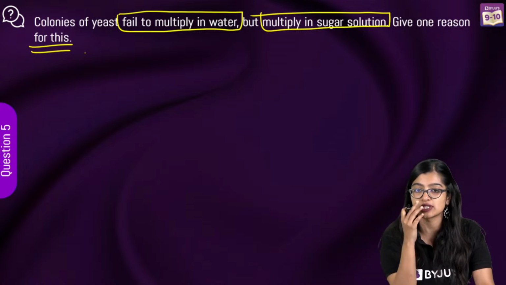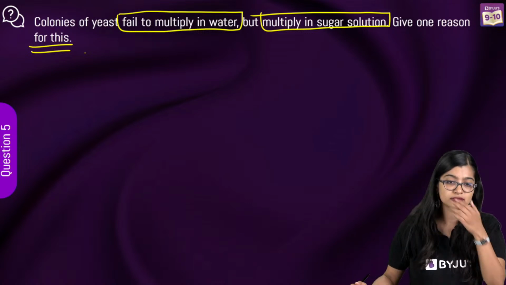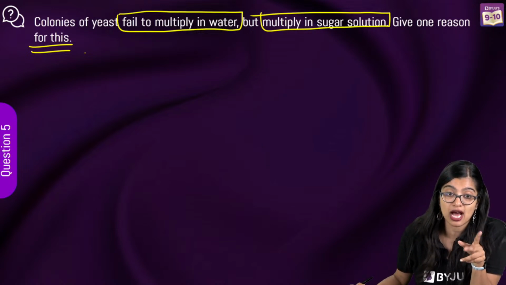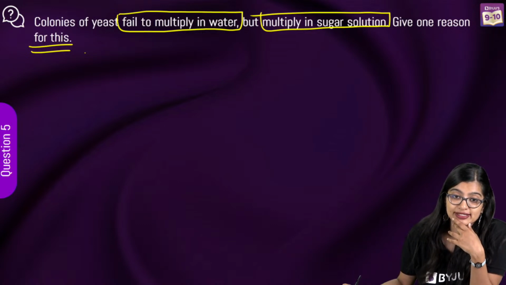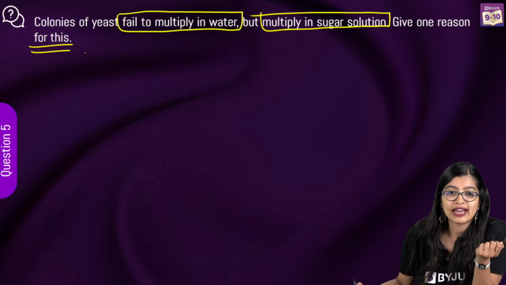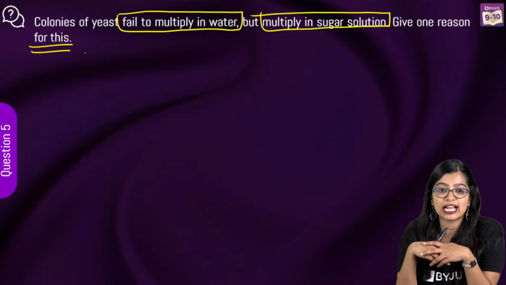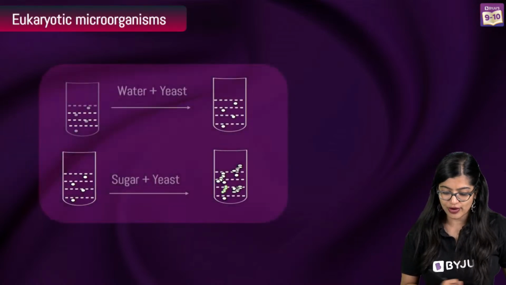Fermentation, okay, close enough. It's a very easy one, it's not very tough. In sugar, nutrients are present, while in water, there are no nutrients, okay? Presence of glucose, very good.